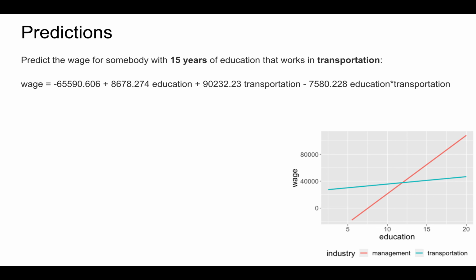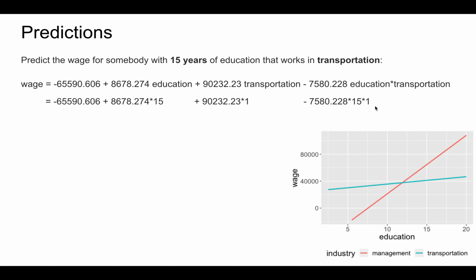Next, let's predict the wage for somebody with 15 years of education, but that works in transportation. In this case, we can again plug in 15 for both the education predictor and where it appears in the interaction product. Similarly, since we're interested in the transportation sector, we can plug in 1 for transportation here, where the transportation predictor is and where it appears in the interaction term.